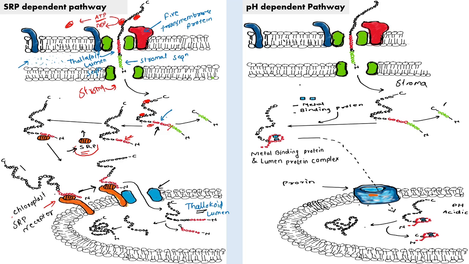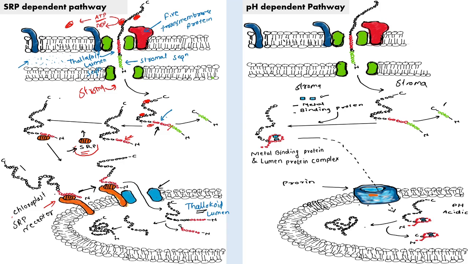So in the stroma there are certain metal binding proteins. These protein molecules have bound metals. These metals have a certain charge on them, and they bind with the imported thylakoid proteins.